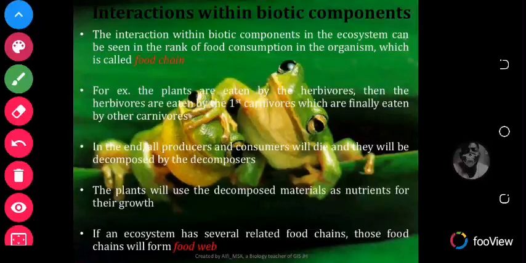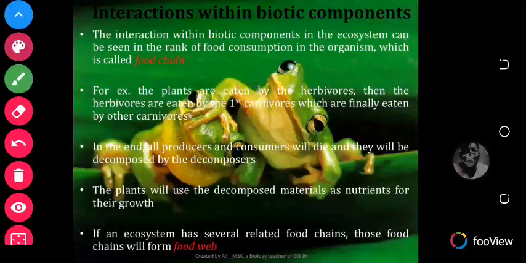I welcome you to today's lesson in science on the continuation of the topic ecosystem. So, previously in our last week's lesson, we learned about what an ecosystem is. We learned about the biotic and the abiotic factors. We also looked at the interactions with biotic components, carbon cycle, and the rest. So, let's quickly go through the interactions with the biotic components again.